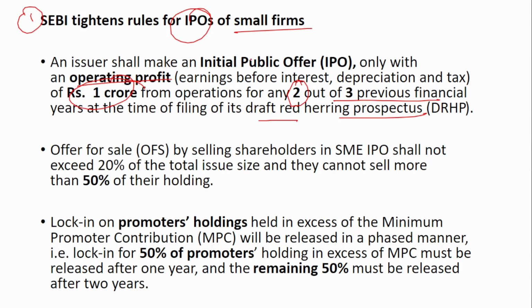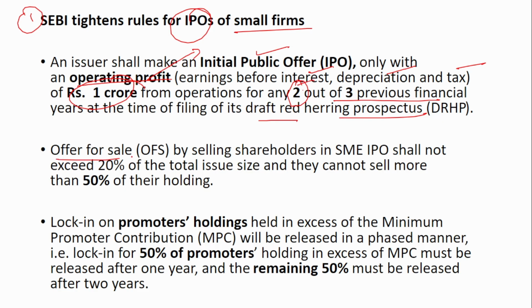So if you see the IPO, they have to have a minimum operating profit of 1 crore. The operating profit is the earnings before deducting interest, depreciation and tax. The earnings before interest, depreciation and tax is the operating profit, and it should be minimum 1 crore from any 2 out of the 3 previous financial years.